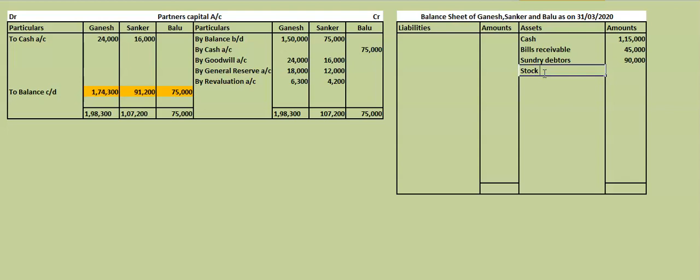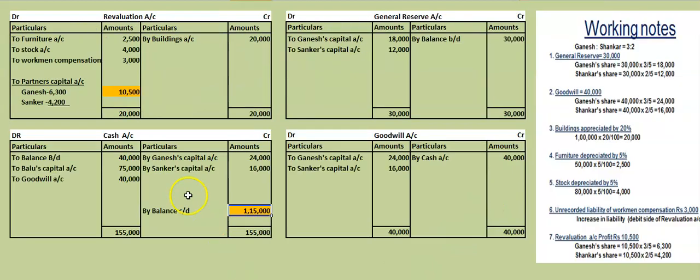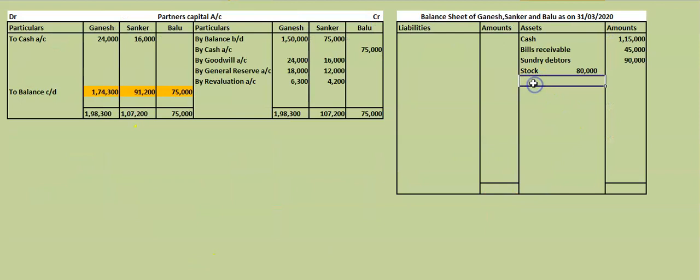There is a change. What is the change? What is the value of stock? In the old balance sheet, stock is given as 80,000. How much value have we subtracted? Let us see in the revaluation account. We have decreased stock by 4,000. So 4,000 you have to subtract here.